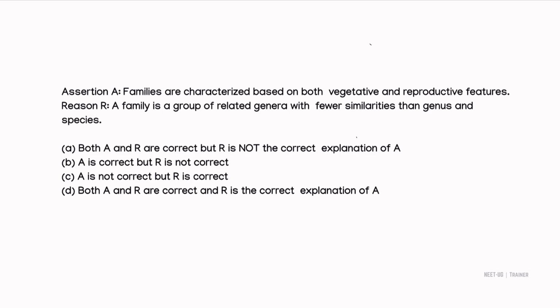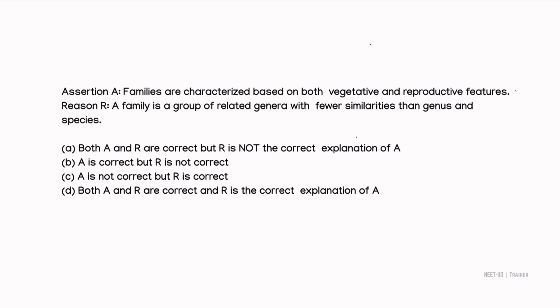First question is an assertion and reasoning question. Assertion is, families are characterized based on both vegetative and reproductive features. And the reason which he has given was, a family is a group of related genera with fewer similarities than genus and species.